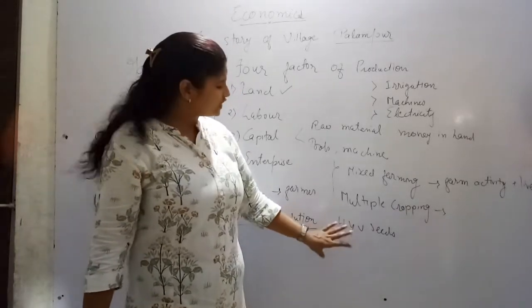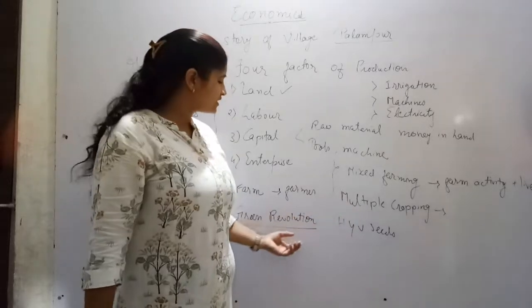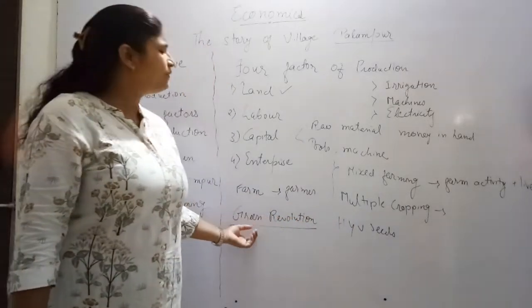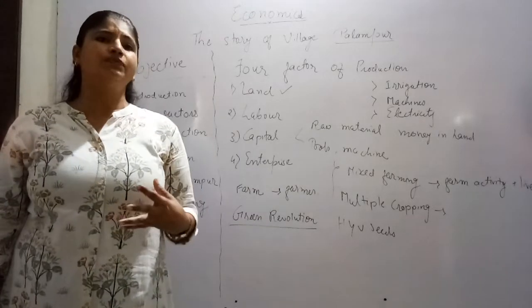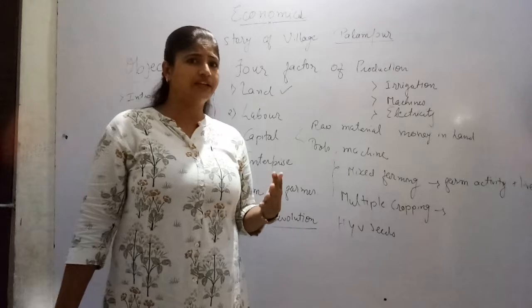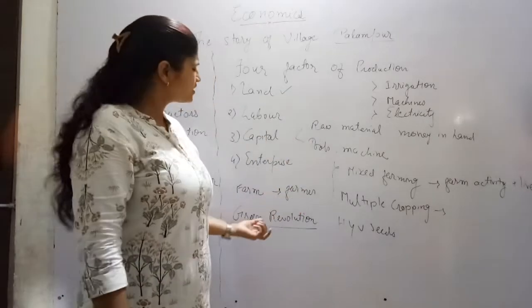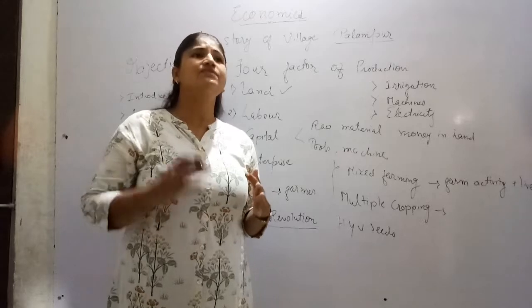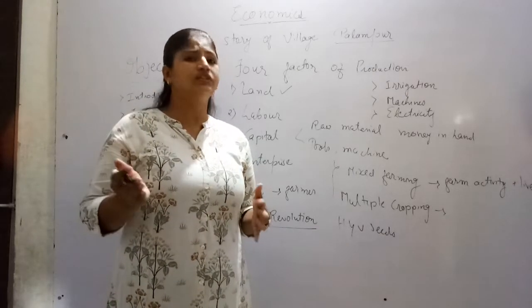As well as irrigation facilities are required, because these seeds require more and more water. Right? So, by the green revolution, India became self-sufficient in the production of grain. Before, we were importing grain from other countries, but after starting the green revolution, today we are self-sufficient as well as exporting goods to other countries.